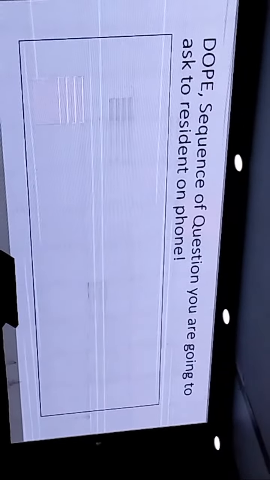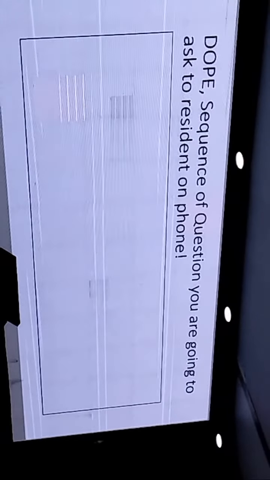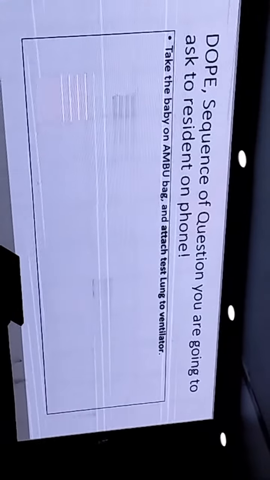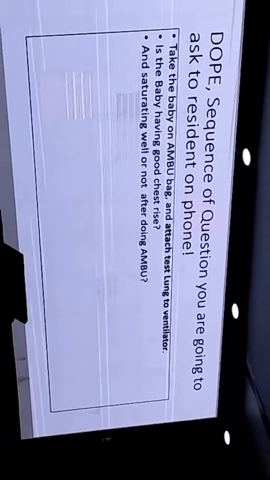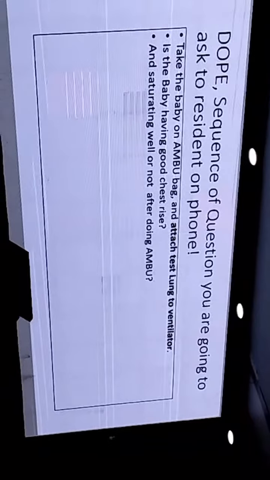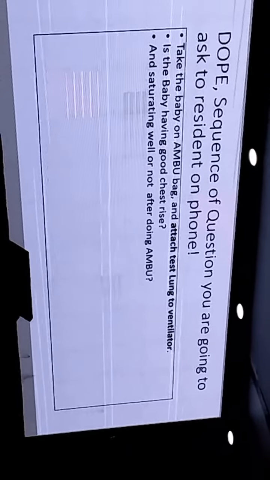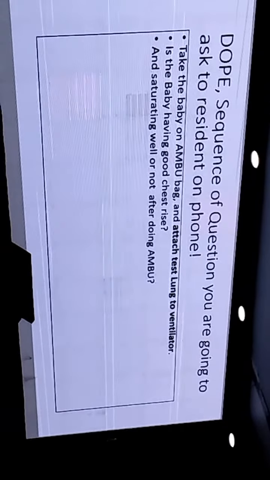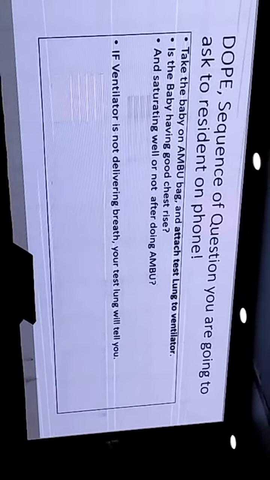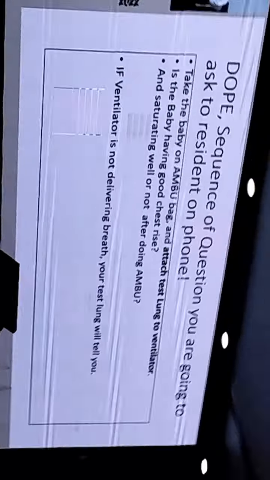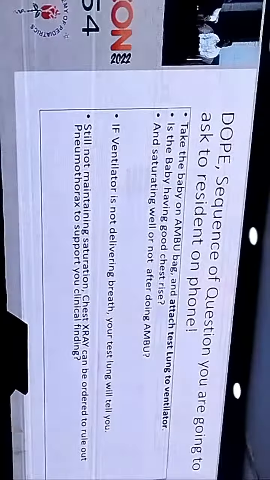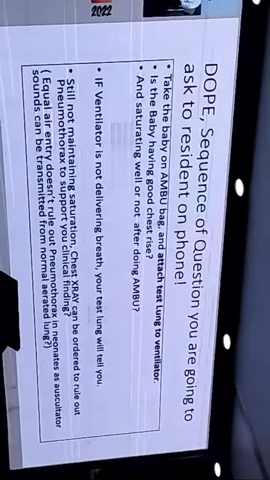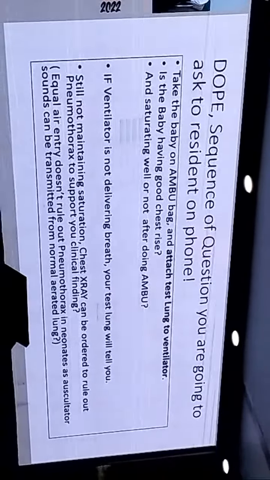If this is not there, do a proper suctioning and then see if the ventilator is functioning properly or not. Now, even after that, if the baby is not maintaining saturation, while you reach the NICU, you have to order an X-ray. Why? Because equal air entry doesn't always mean that you have ruled out pneumothorax. Because of a small chest, oscillatory sounds get easily transmitted from one area to another. It's very difficult to differentiate whether there was pneumothorax or not.